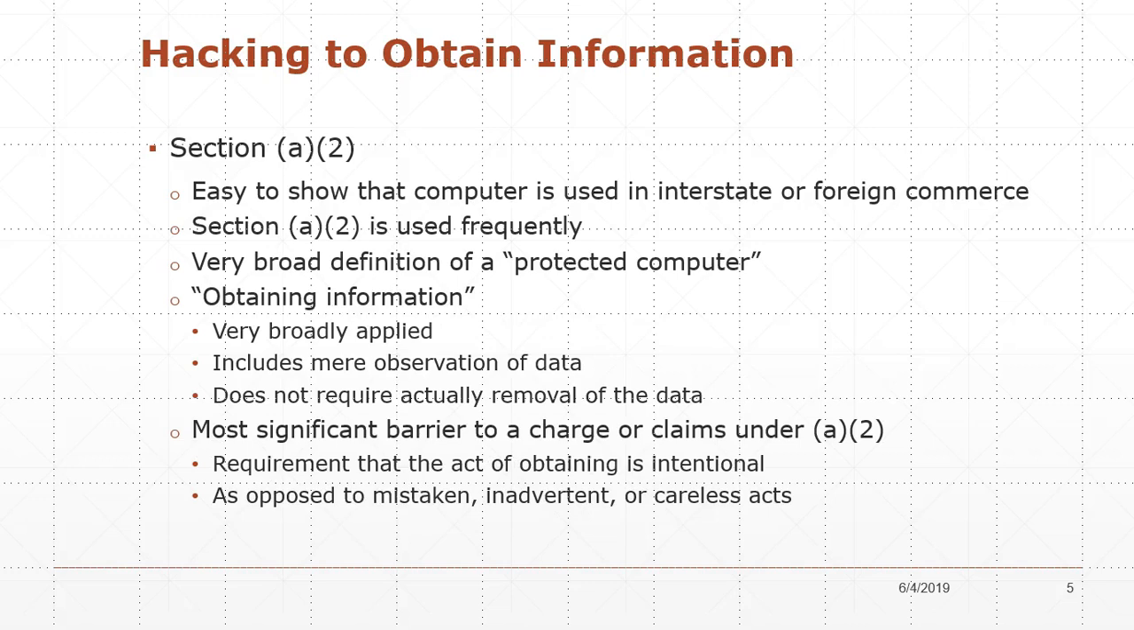And we'll see how that term of protected computer was actually applied more broadly. So it's easy to show that a computer is used in interstate or foreign commerce because you just see what its use is. So Section A2 is used very frequently, and this is one of the most commonly used sections of the CFAA. A very broad interpretation of protected computer is now being used. And the term obtaining information is also very broadly applied. It includes mere observation of data and does not require actual removal of the data.